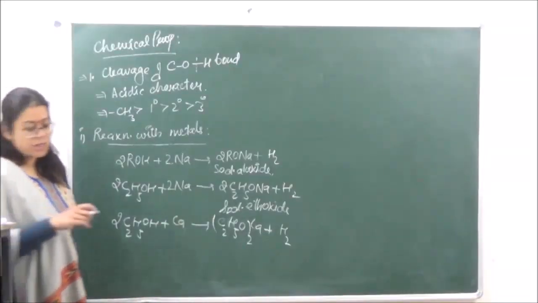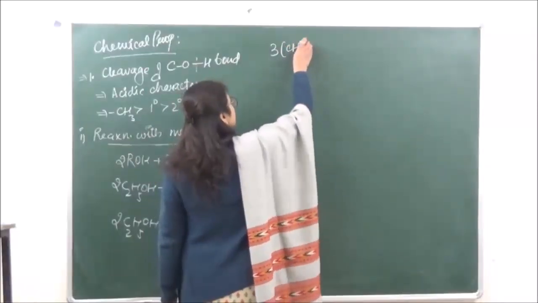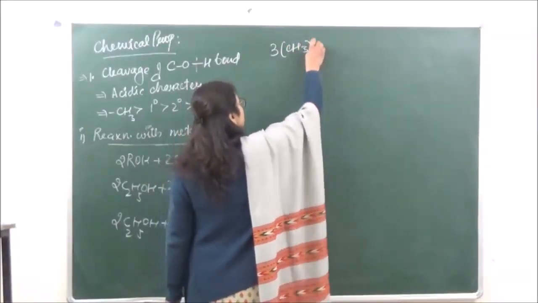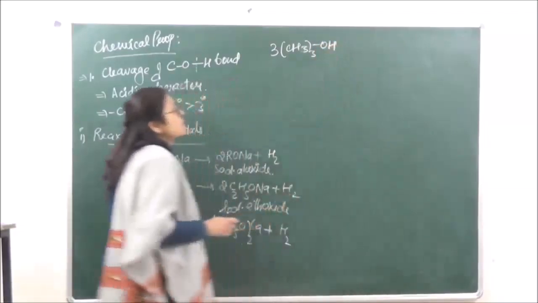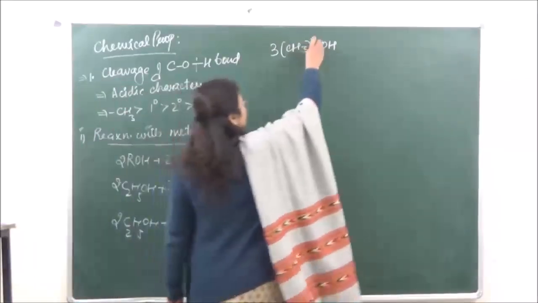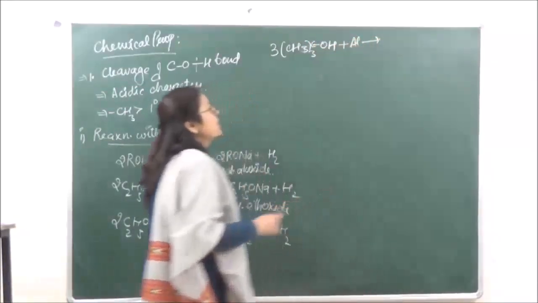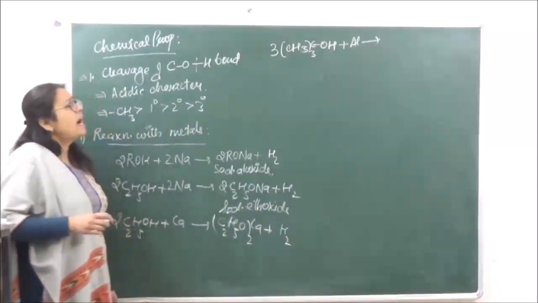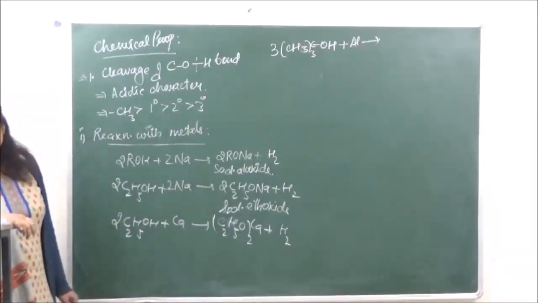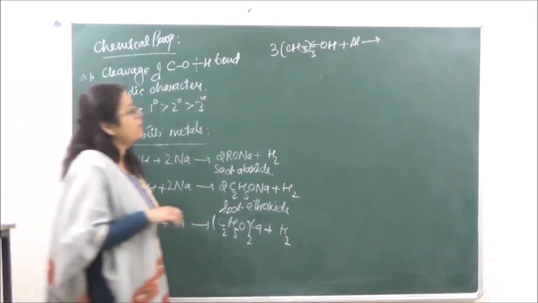If you are taking tertiary, this is tertiary alcohol which we have taken over here. Now this is going to react with not a very active metal, so we are taking aluminium. This also shows the high reactivity of tertiary. This is going to give us tertiary butoxide plus hydrogen.